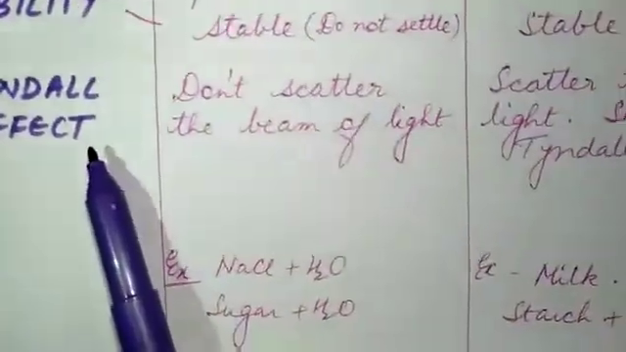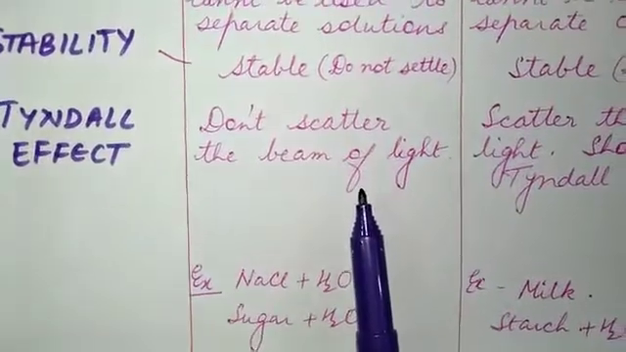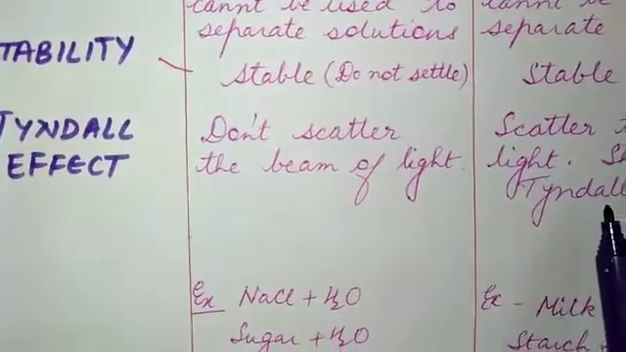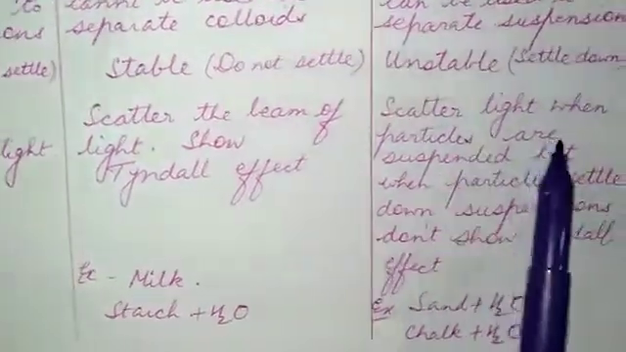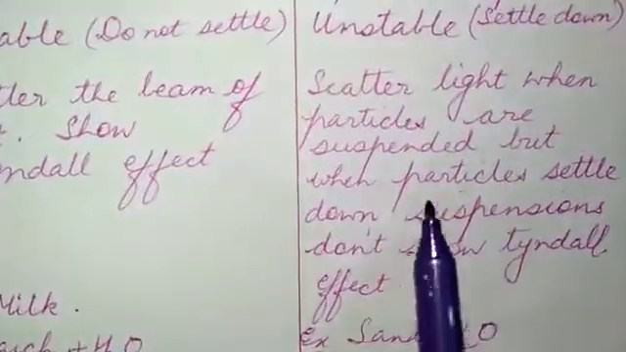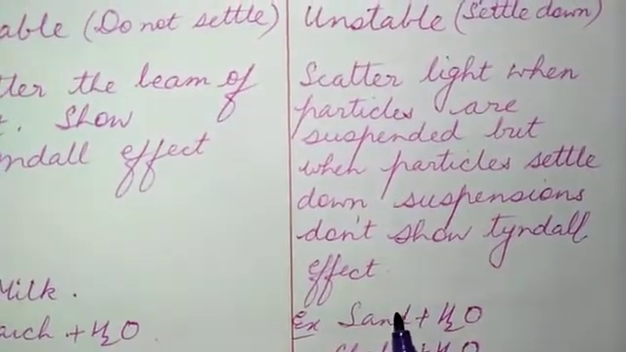Then Tyndall effect: solutions don't scatter the beam of light, it means they don't show Tyndall effect. Colloids scatter the beam of light and show the Tyndall effect. And suspensions scatter the light when particles are suspended, but when particles settle down, suspensions don't show the Tyndall effect.